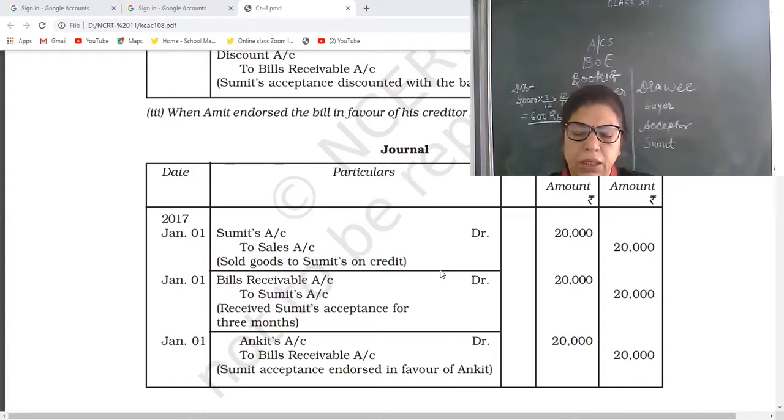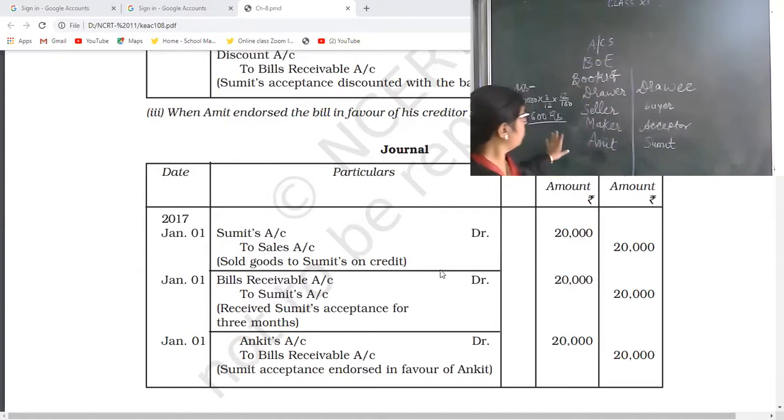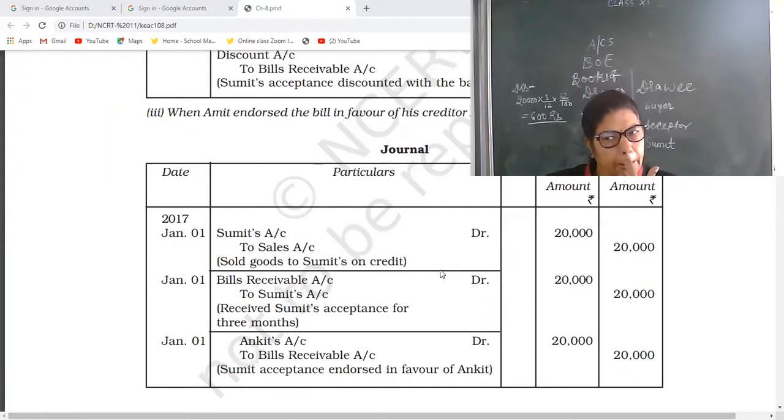Okay. Now who is the receiver of this bill? Third party. In accounting language, we can say he is the endorsee. Here Ankit is the endorsee. See, Amit wants to transfer the payment to Ankit. Now Ankit is the third party or endorsee and Amit is the endorser. Now the drawer will transfer this amount to the third party.